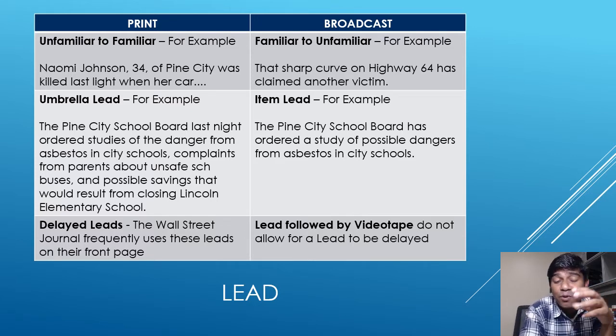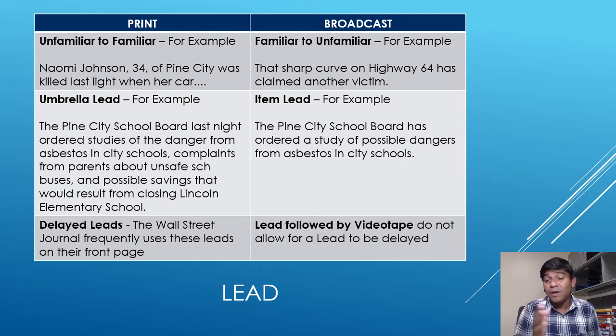Whereas in the case of broadcast media writing, the same event is reported with a lead like this: that sharp curve on Highway 64 has claimed another victim. So the same incident was not reported in broadcast media just like print media reported it. They did not mention the name of the victim, and did not bother about the age of the victim.